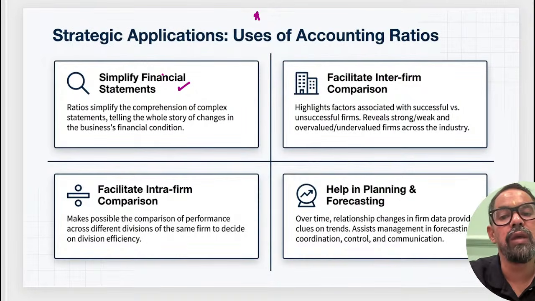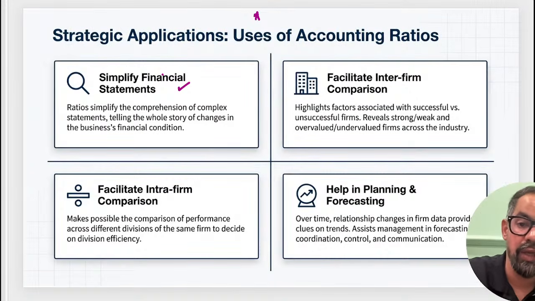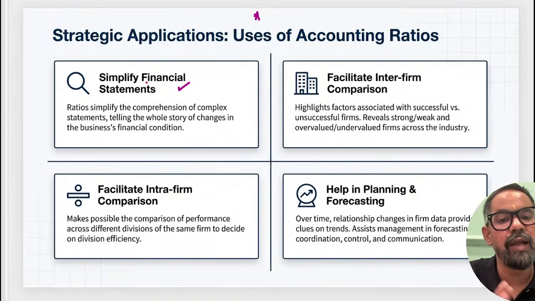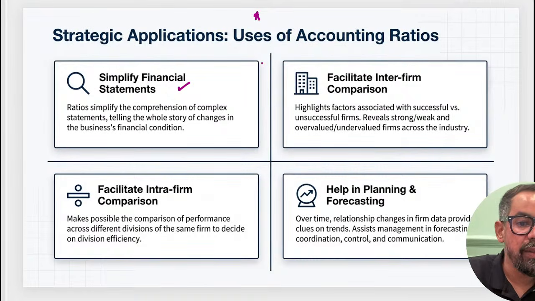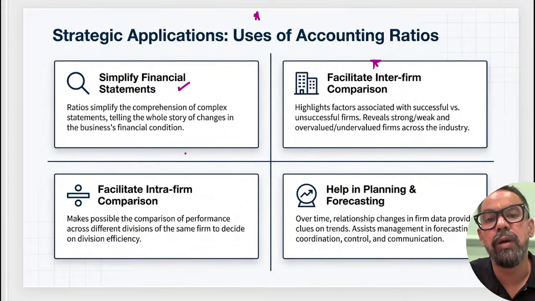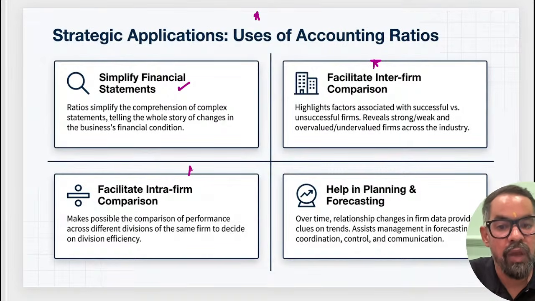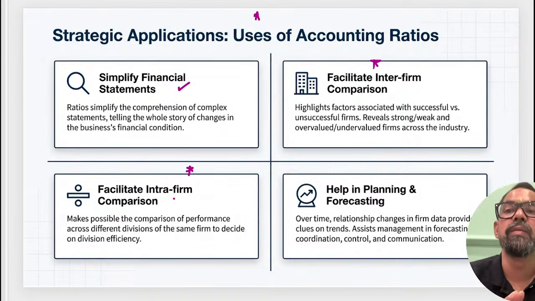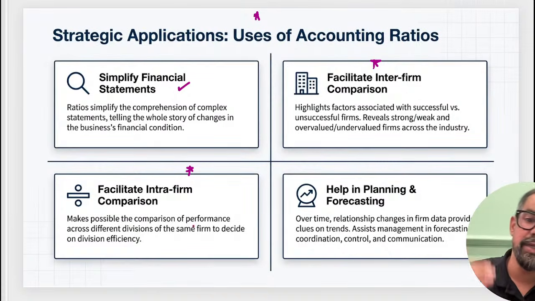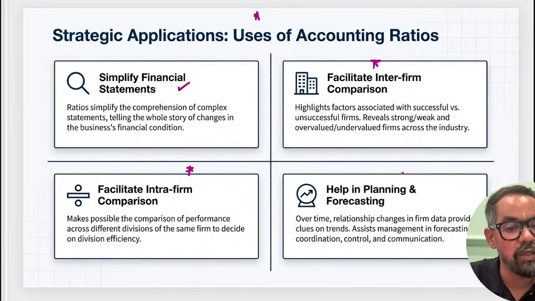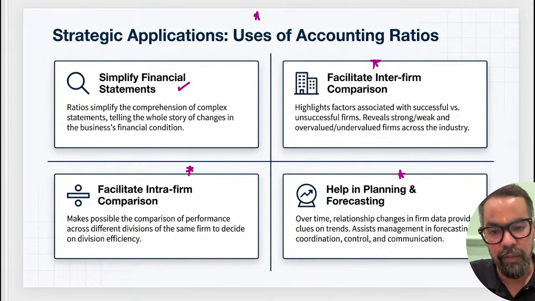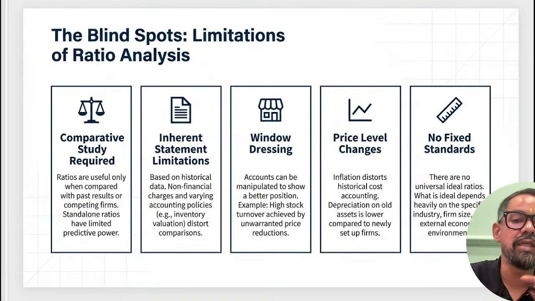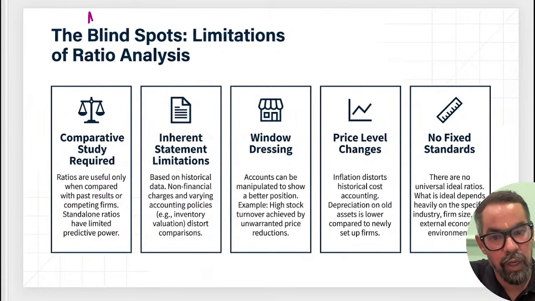As I told you, as a layman I do not have knowledge, or as a banker you do not have time to compare everything, so you are using ratio as a tool, but you want something that can quickly measure up, right? Then we have facilitate inter firm comparison, like EPS of one company versus EPS of another company. Facilitate intra firm comparison, product wise and the business line wise comparison. It helps us in planning and forecasting also. This is something which is very very important one.